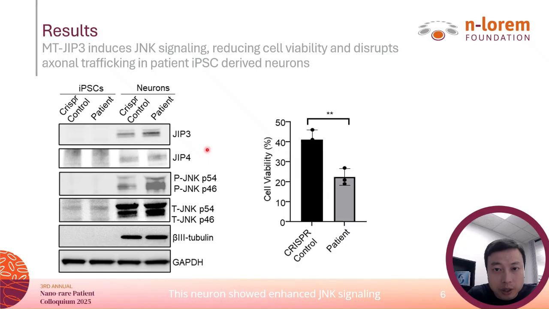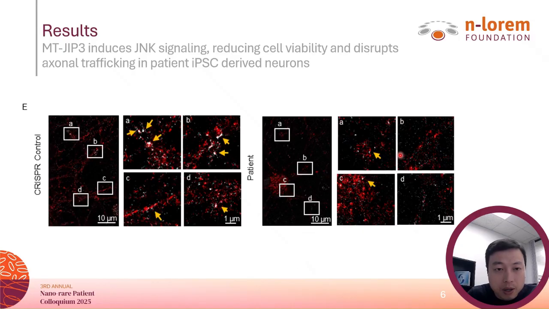This neuron showed enhanced ERK signaling and reduced cell viability compared to the control neurons. Next, super-resolution microscope imaging showed impaired axon trafficking. We found fewer PSAO localized with RAB7 in the patient neurons compared to the control neurons. It indicates late endosomal mobility defection in the patient neurons.